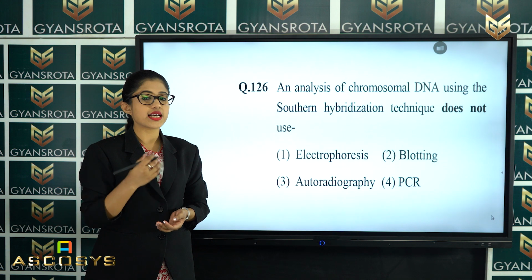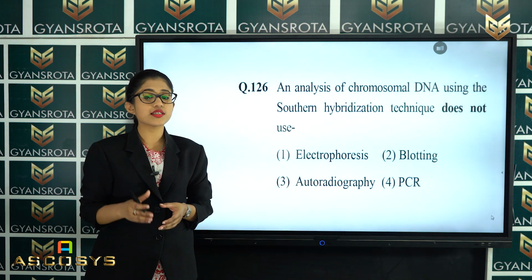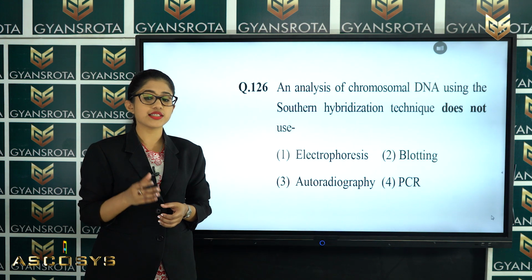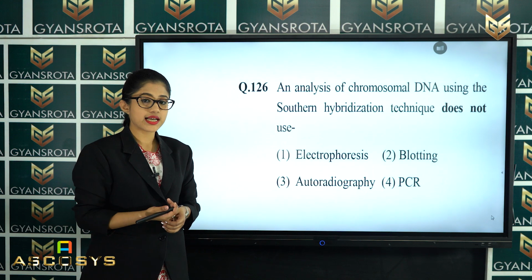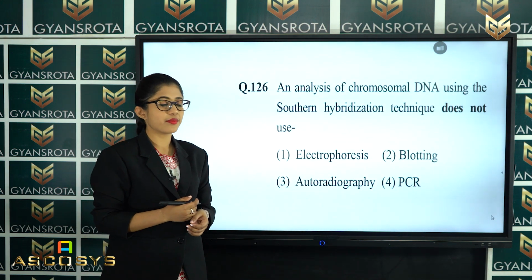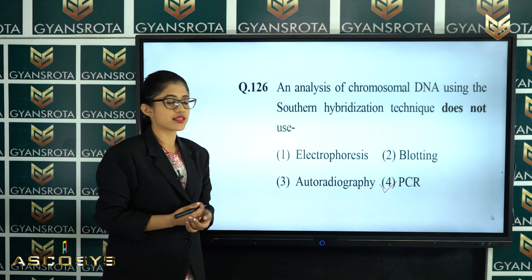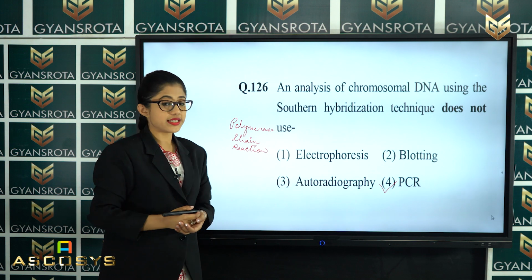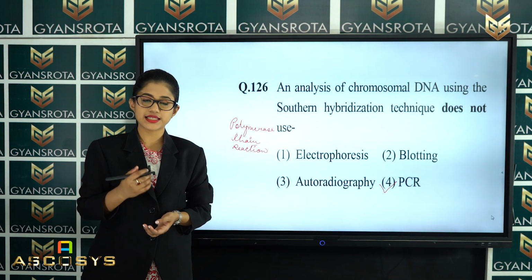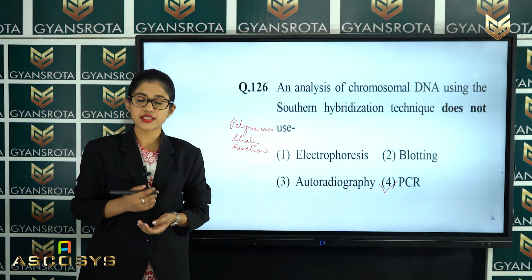So, in this question it has asked that an analysis of chromosomal DNA using the Southern hybridization technique does not use which among these. What is the correct answer? That is option number 4, which is PCR. PCR means polymerase chain reaction. That means option number 4 is the correct answer for this question. Now let's move on to the next question.